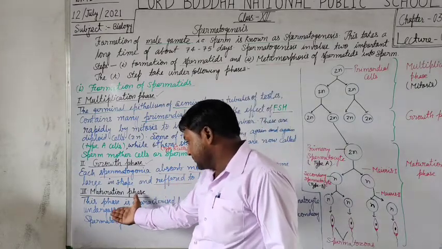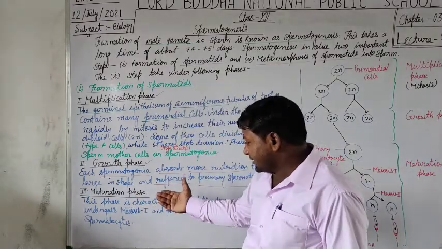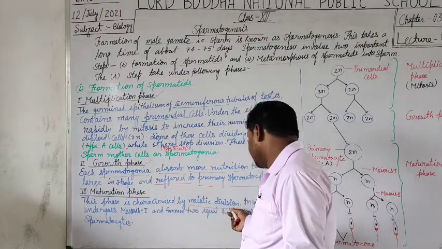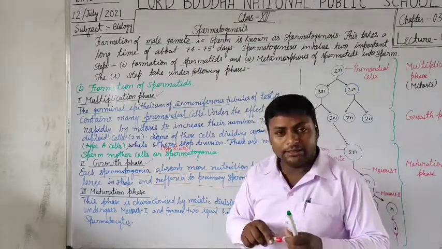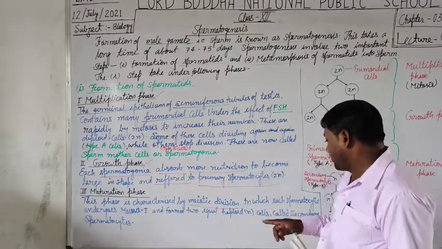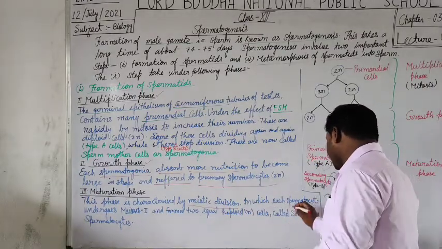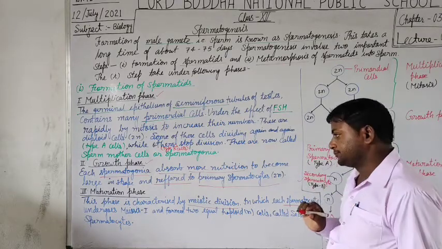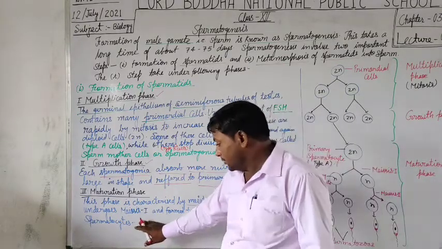This is the phase which is characterized by meiotic division, in which each spermatocyte, it means secondary spermatocyte, undergoes meiosis first.